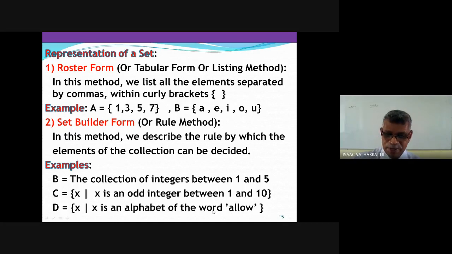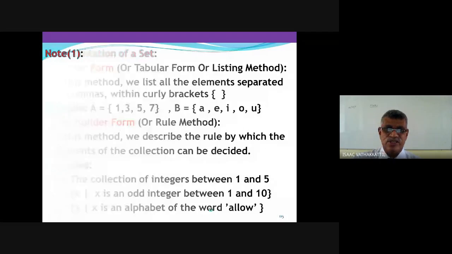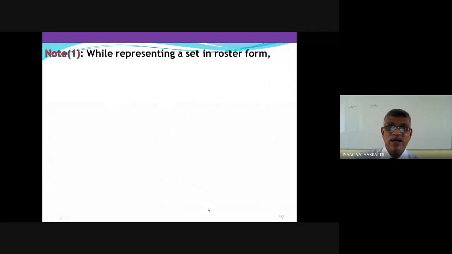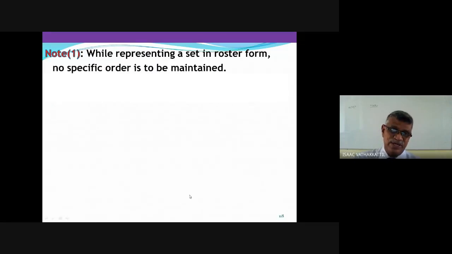There is no need of maintaining any order in the collection. While representing a set in roster form, that means the listing method, no specific order is to be maintained. We don't worry about which comes after which. This set has nothing specifically to do with the order, where it is written has nothing to do with it.